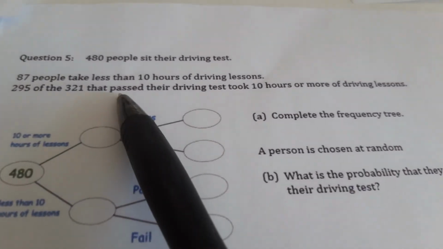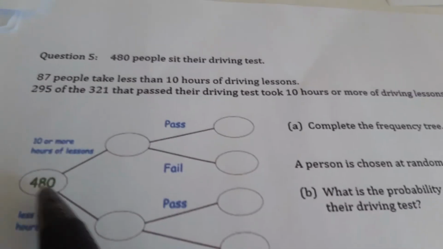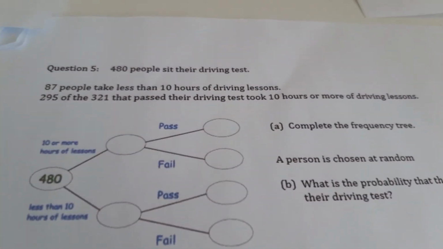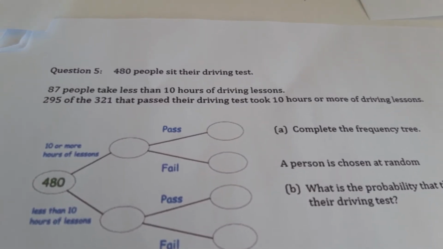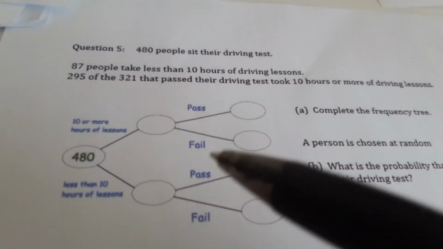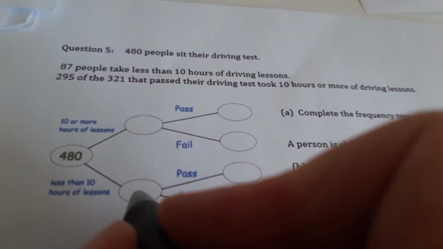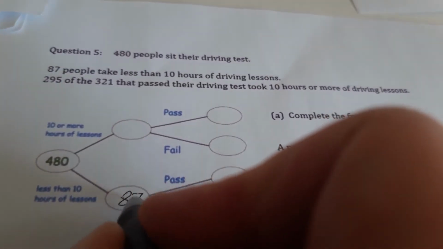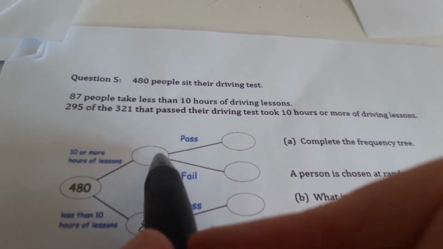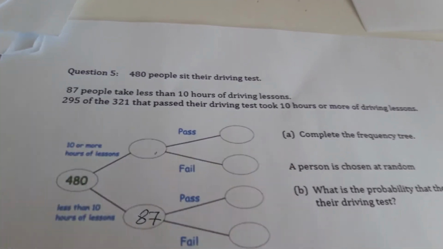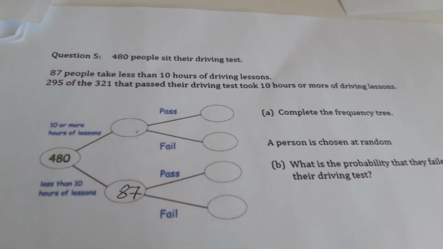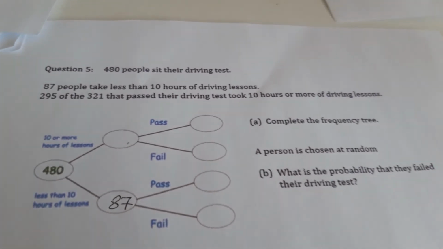So 480 people sit their driving test, and that's why this is 480. 87 people take less than 10 hours. So less than 10 hours, this is 87. So we can work out what this number is by subtracting 87 from this. 480 take away 87, 393.